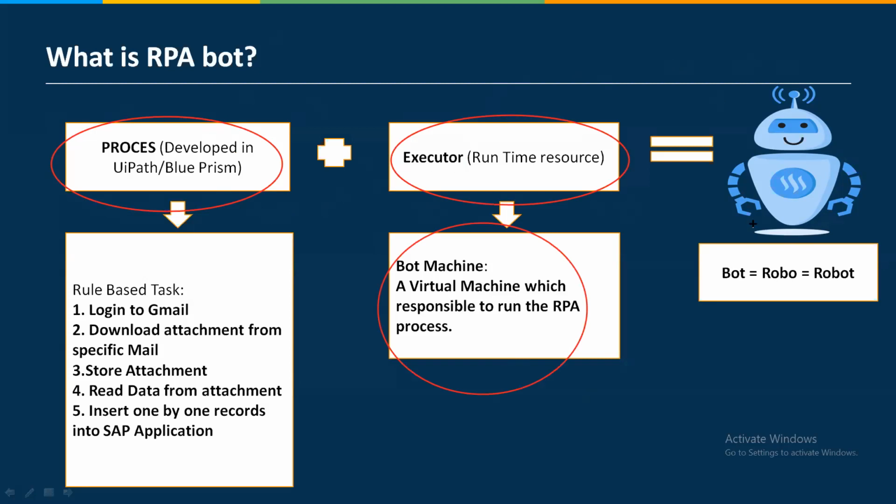So that is nothing but your robot, RPA robot or bot: process plus your bot machine. You cannot say that the process which you have created is a bot. You have created a rule-based task which needs to be executed, and that will happen only when you run this on a bot machine. So this is the definition of an RPA bot.